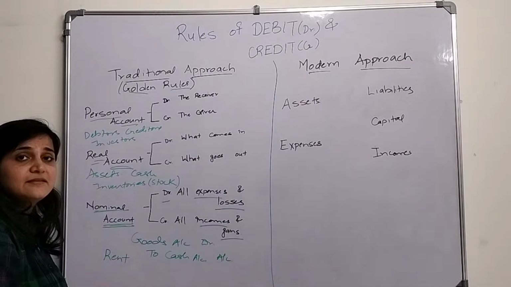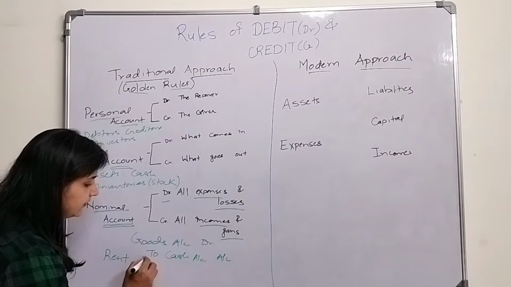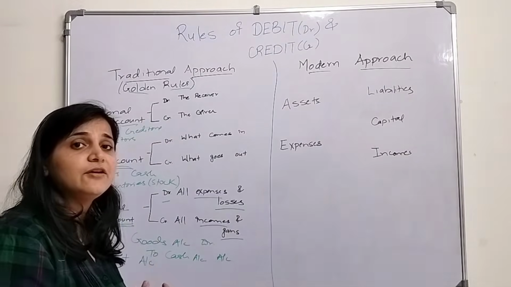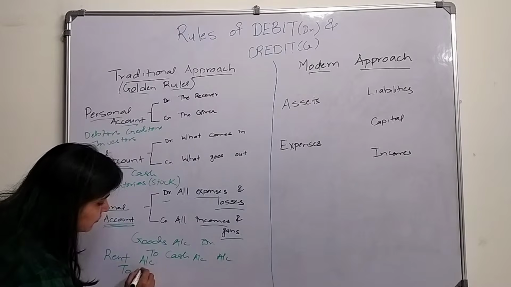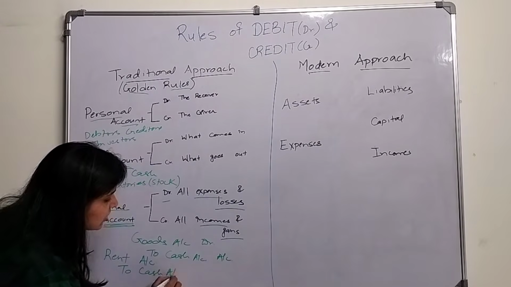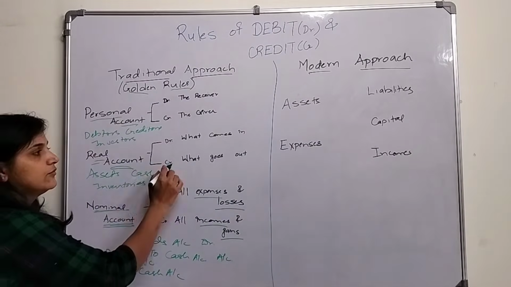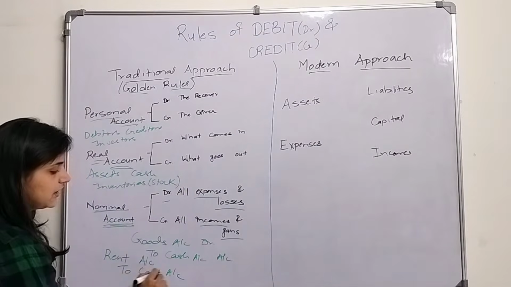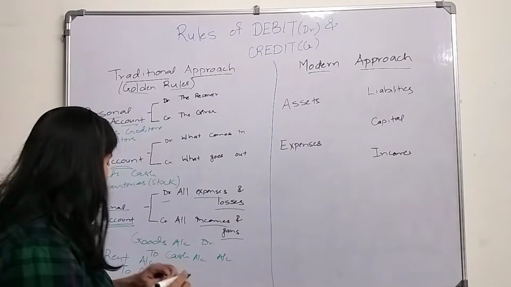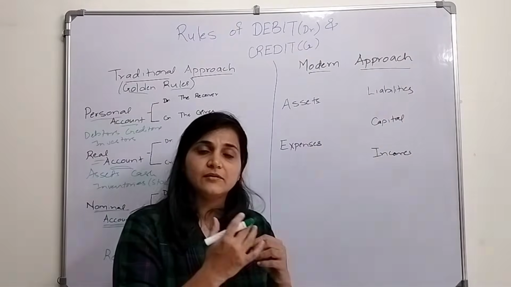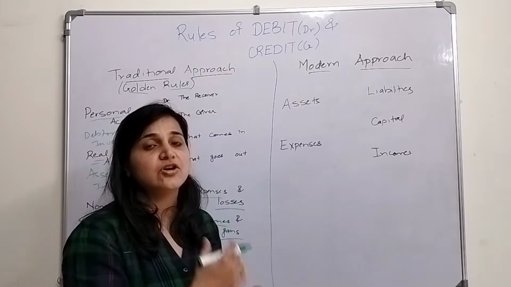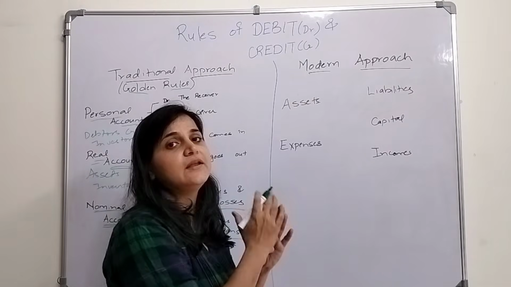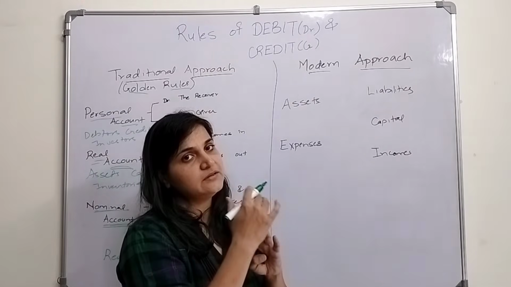Debit all expenses and losses. So we will debit rent account. We are giving cash to our landlord. So cash comes under which account? Real account. Credit what goes out. Cash goes out from the business. So we debited rent account because it is an expense, and we credited cash account. Cash account belongs to the real account, and the rule of real account is credit what goes out.